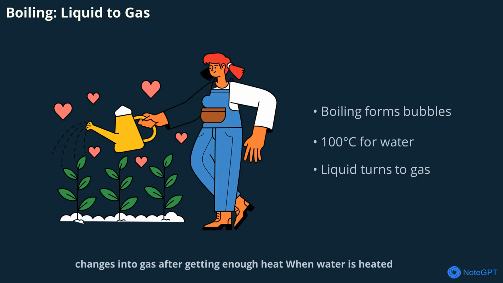Boiling is the process where a liquid changes into gas after getting enough heat. When water is heated, its particles move faster and faster. At around 100 degrees C, the particles gain enough energy to escape into the air as steam. This process happens throughout the liquid, forming bubbles. That's why boiling water bubbles rapidly. Boiling is a dramatic change of state that we see every time we cook or heat water.